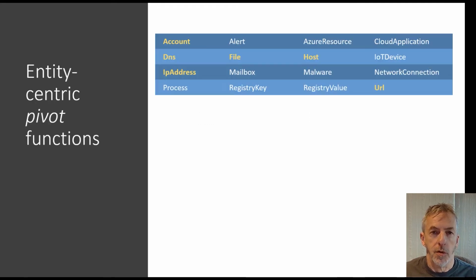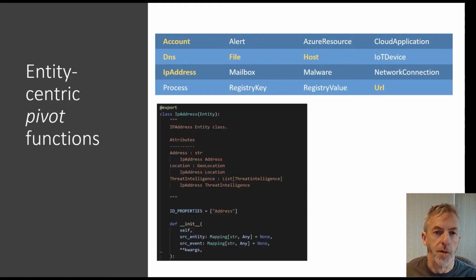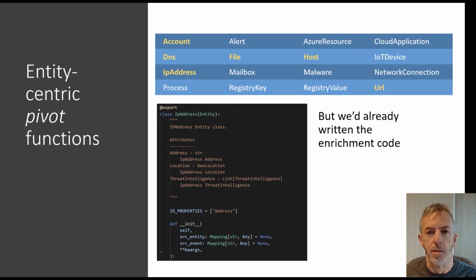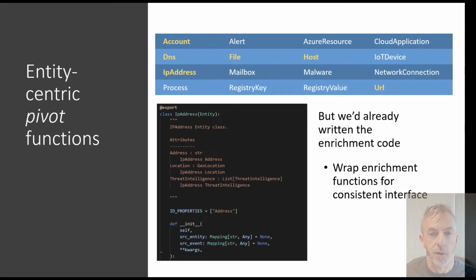So how did we approach making this better? We built entity classes, and these are simple holders of a few properties. So there's an example of an IP address. This is what we can hang the functionality around. But we'd already written the code. So maybe we could wrap the functions we'd already written to give more consistency to the interface, and then dynamically attach these functions to the entities so they're all grouped logically.